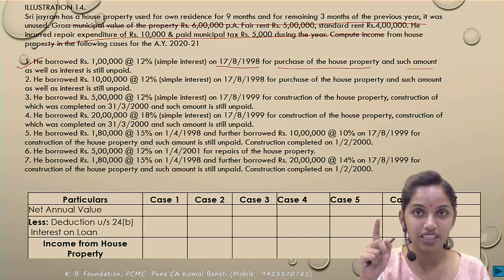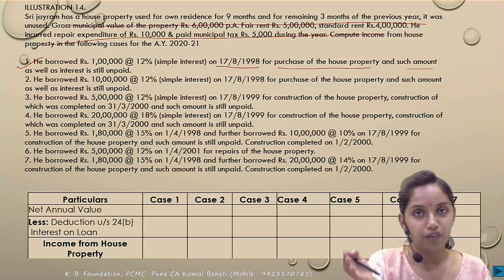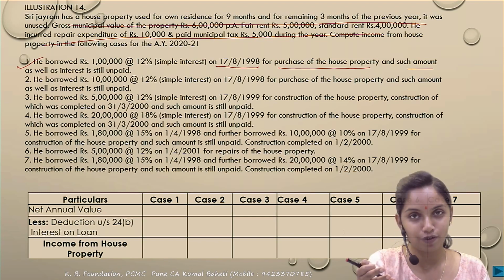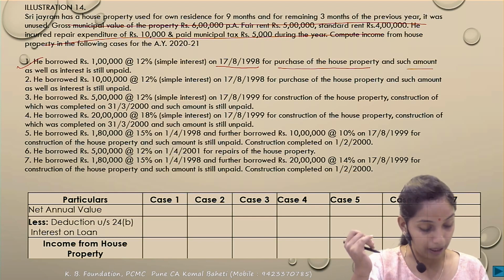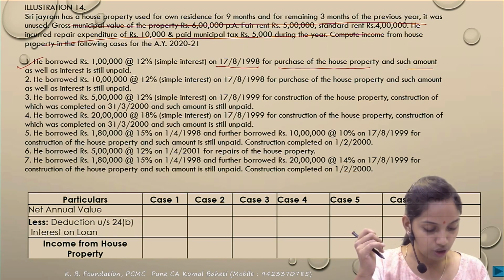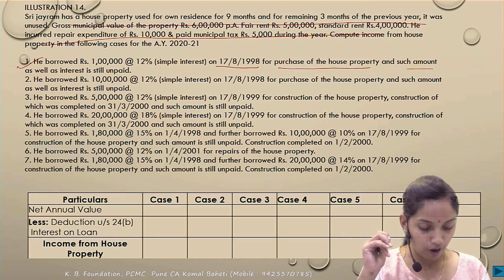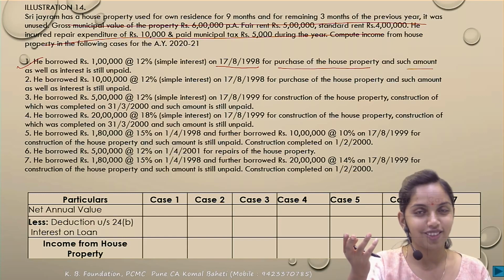Correct. In the case of the self-occupied property, there is an upper limit of 2 lakh or 30,000. If you satisfy the 3 conditions, you will get an upper limit of 2 lakh. If you don't satisfy them, you will get the upper limit of 30,000. That is very simple. So 1 lakh at 12%, the interest comes to 12,000. So if all the conditions are satisfied, then you will get 2 lakh.